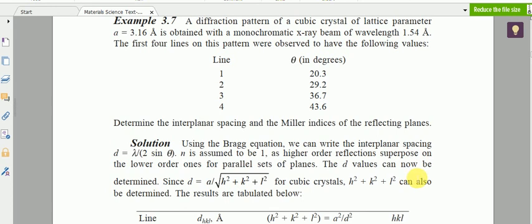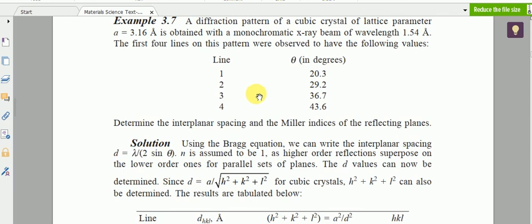The diffraction pattern of a cubic crystal of lattice parameter a 3.16 angstrom is obtained when it is studied with an X-ray of wavelength 1.54 angstrom. The first order lines in this pattern are observed like this. Determine the interplanar separation and the Miller indices of the reflecting planes. So the first one is 20.3 degree.